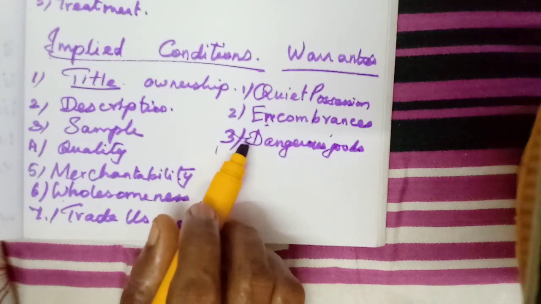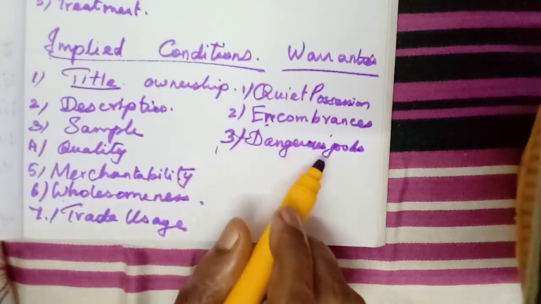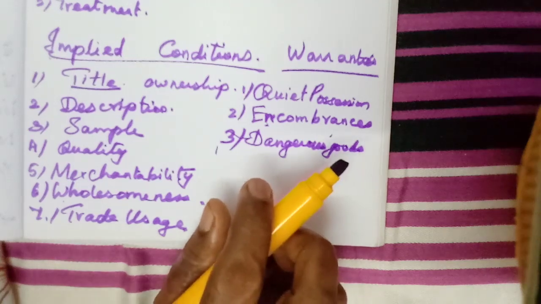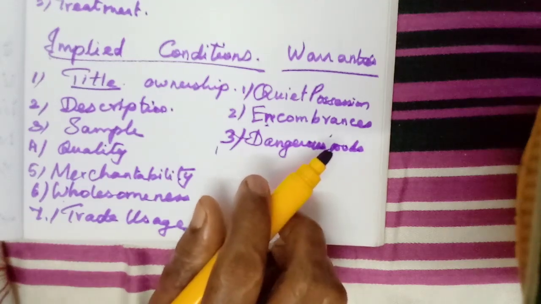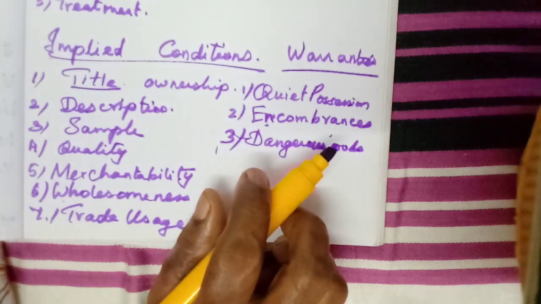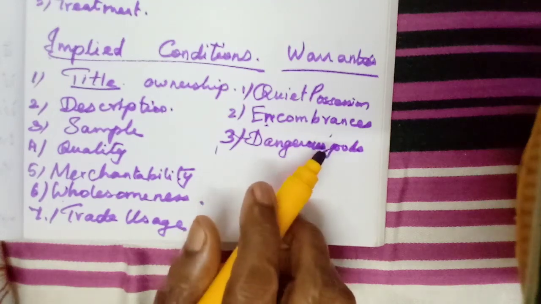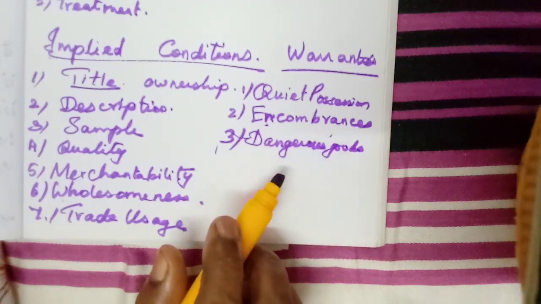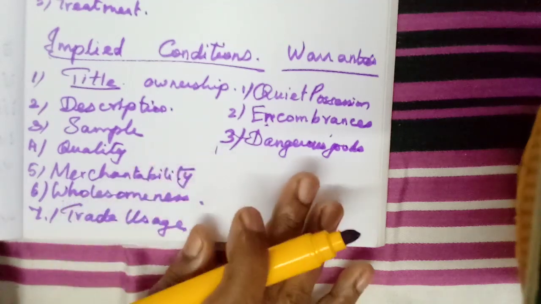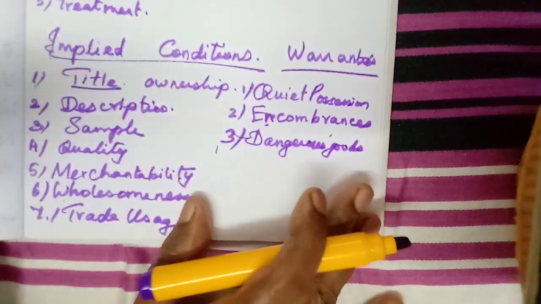That is the warranty in case of dangerous goods. How to use that particular product, otherwise what will happen? Because the purchaser may be ignorant of those dangers, it must be explained by the seller to the buyer. Now you might have understood the implied warranty and implied conditions.